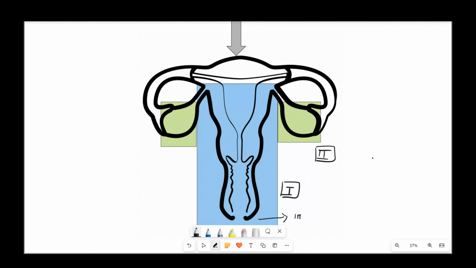So when we are considering the causes of primary amenorrhea, imagine at this level there is an obstruction to outflow. So that will be an imperforate hymen. That will be one of the causes. Coming to the vagina, if there is a septum which is occluding the outflow of the menses, like a transverse vaginal septum or a longitudinal vaginal septum which is causing obstruction, that is a non-communicating vaginal septum. Coming to the level of the cervix, if there is agenesis or atresia of the cervix during Mullerian development, that can also present with primary amenorrhea.